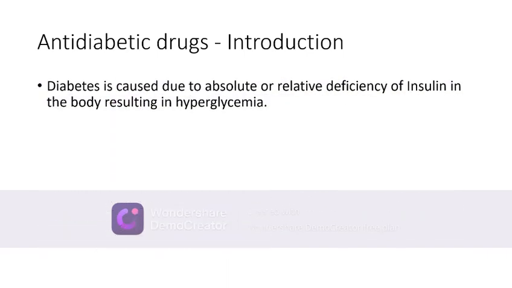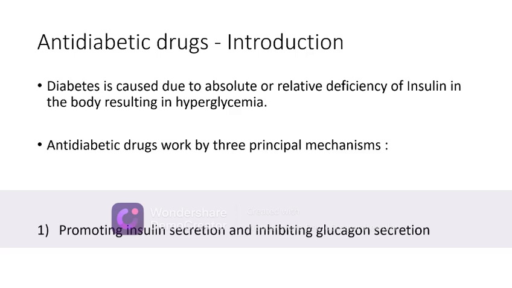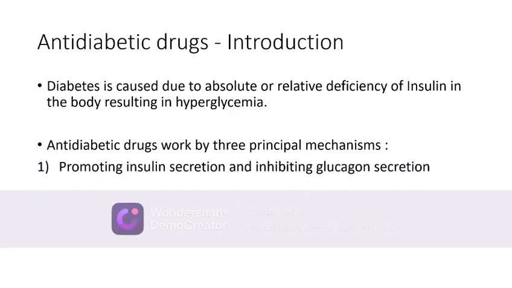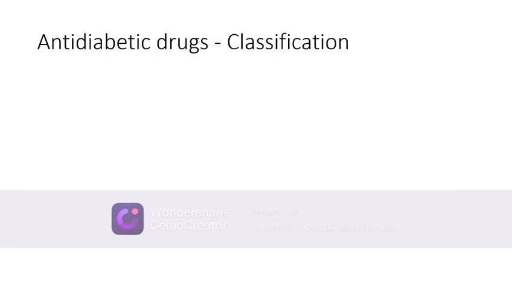So what is diabetes? Diabetes is caused due to relative or absolute deficiency of insulin in the body, resulting in hyperglycemia. Anti-diabetic drugs work by three principal mechanisms. One, promoting insulin secretion and inhibiting glucagon secretion from the pancreas. Two, inhibition of glucose absorption from the gastrointestinal tract and release of glucose from the liver, that is by inhibiting hepatic neoglucogenesis. And third is promoting glucose excretion from the kidney.